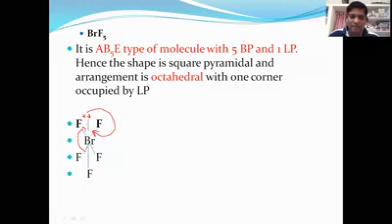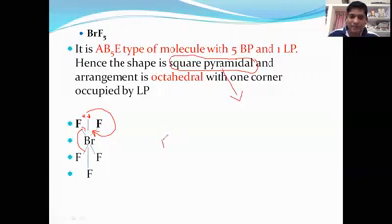It contains only one lone pair. Actually, the hybridization should be octahedral, but it is not octahedral. Instead of octahedral, because of the lone pair, bond pair and bond pair repulsive forces, the shape of the molecule is distorted, and here we identify the shape of the molecule as square pyramidal.